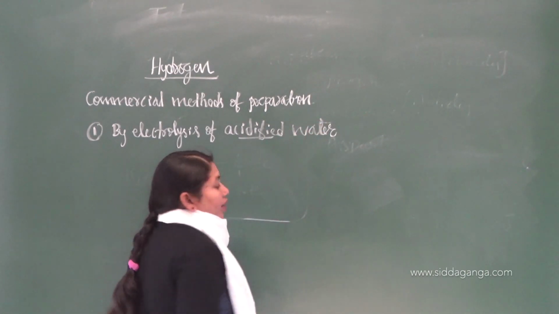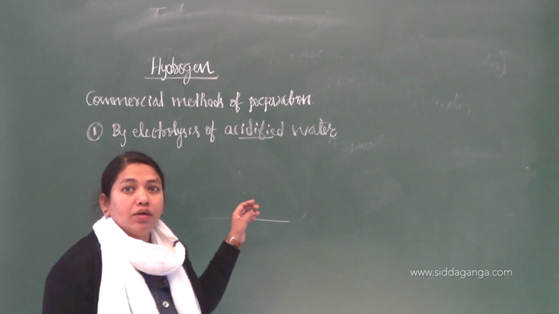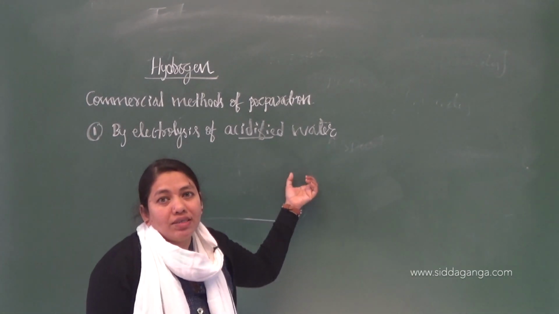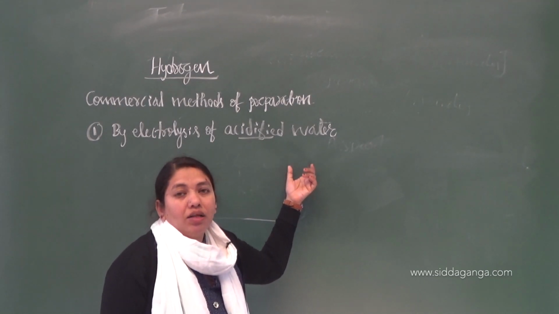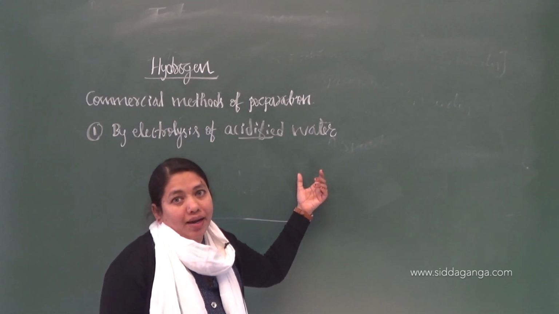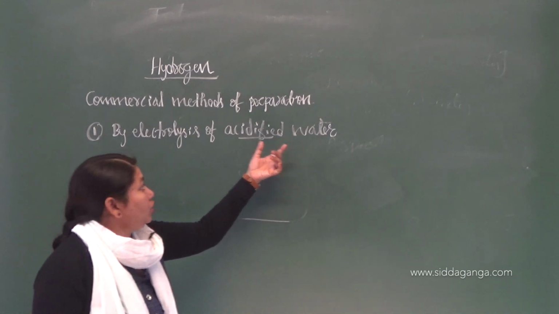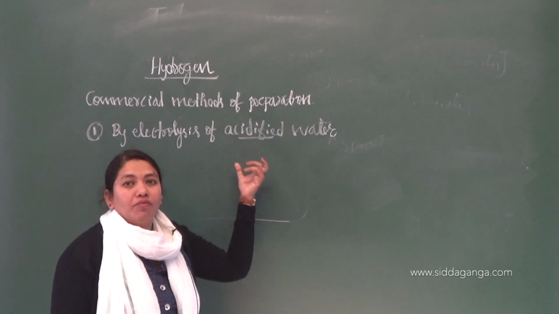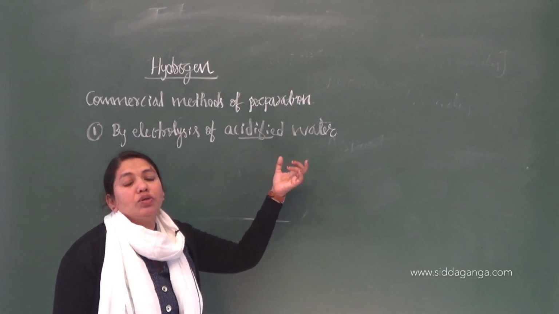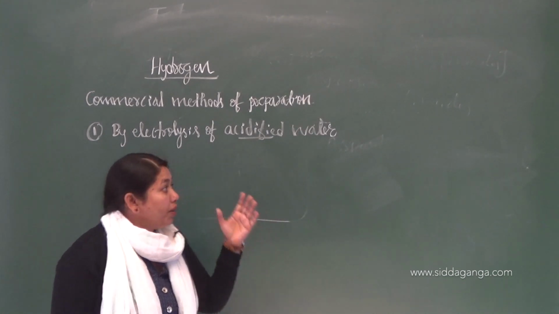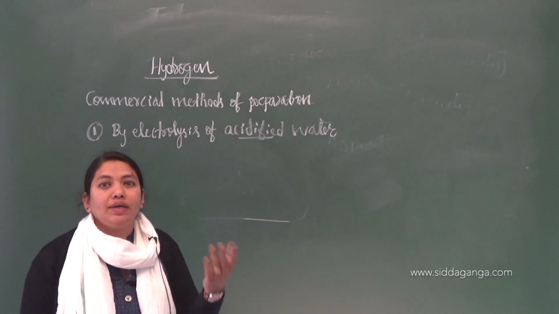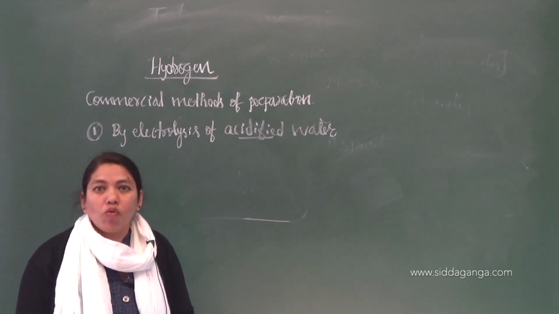This is very important, because pure water, or the distilled water, is a bad conductor of electricity, it does not conduct electricity. So that's why the water should be acidified. For that purpose we can use dilute sulfuric acid, because of the presence of which the conductivity of water increases.